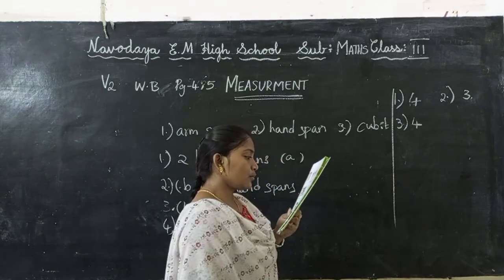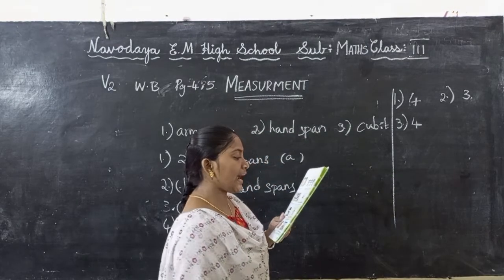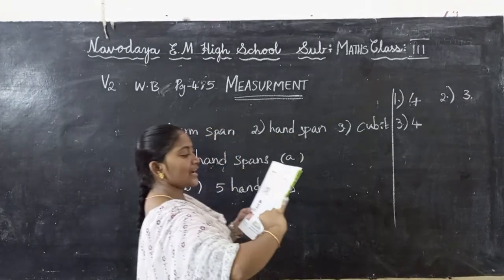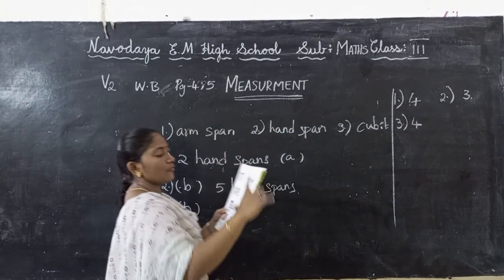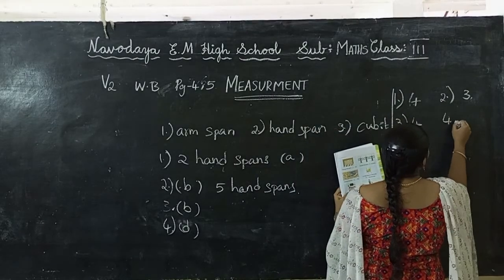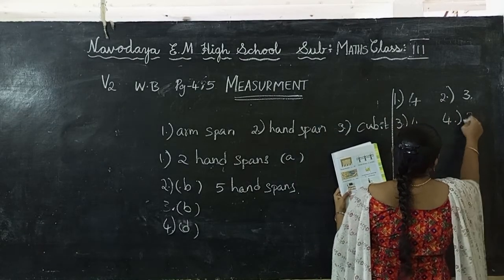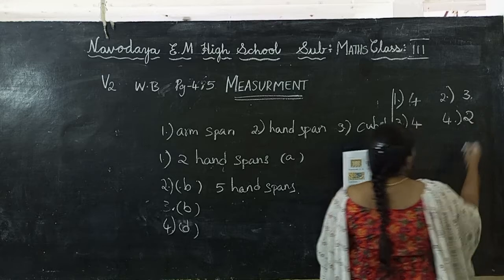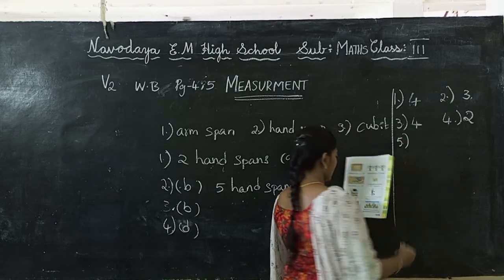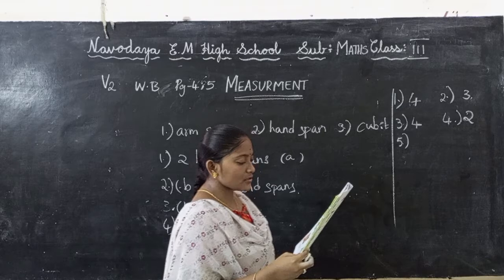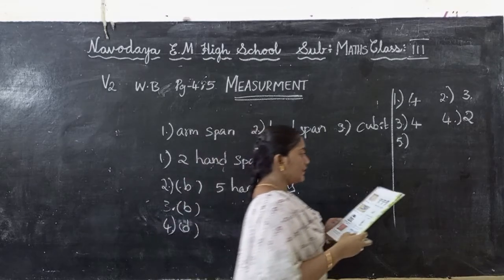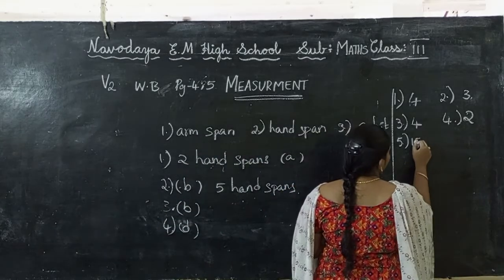Your math workbook is approximately how many handspans long? Handspan means we have to use it like this. How many handspans? 1 and 2. 2 handspans. Now the next one. Your classroom is approximately how many foot spans long? 15.